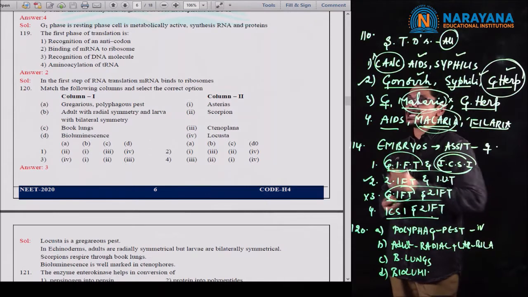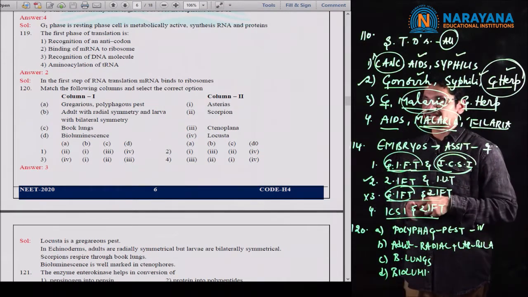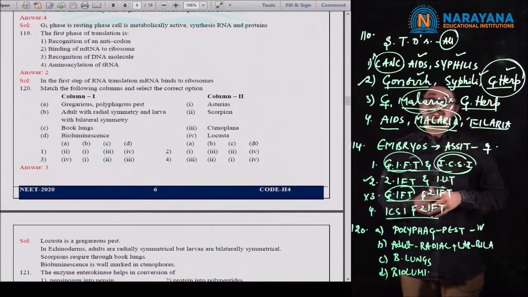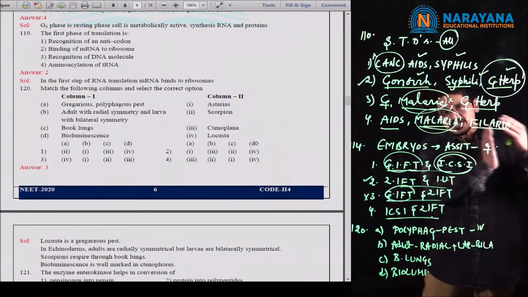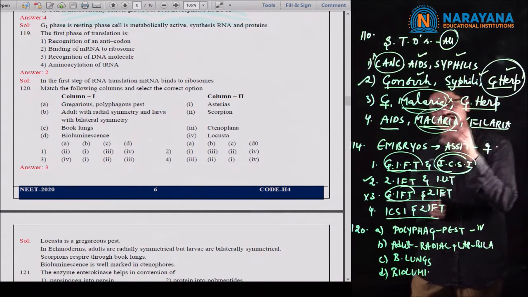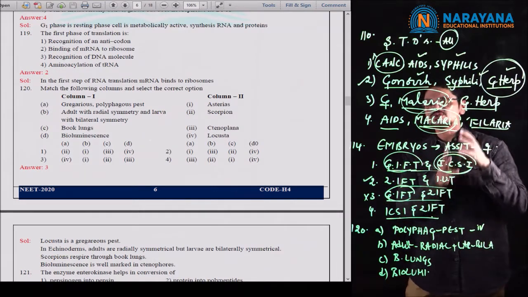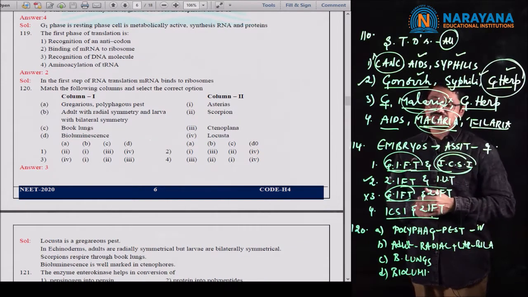And adults are having the radial symmetry, whereas the larva is with bilateral symmetry. It is generally seen in Asterias, starfish, echinoderms. Larva shows a type of symmetry, adult shows a different type of symmetry. Generally, we will consider the larval stages. For most of the times, we will consider symmetry as a very important parameter for the animals.